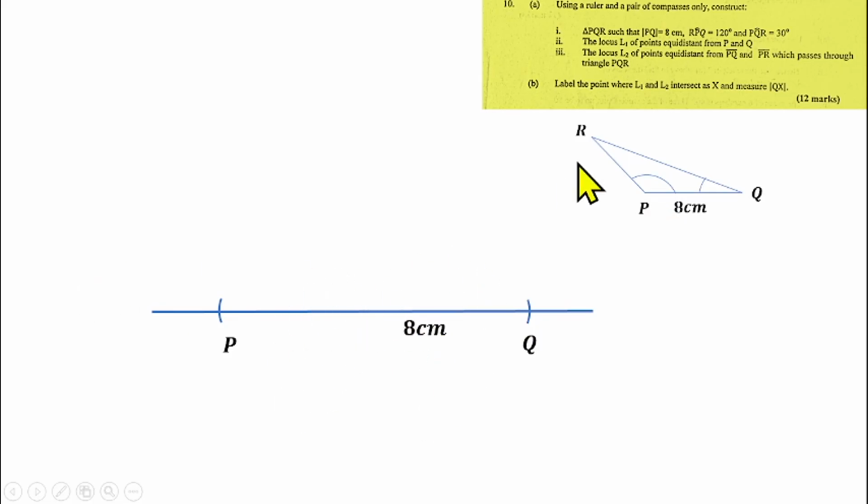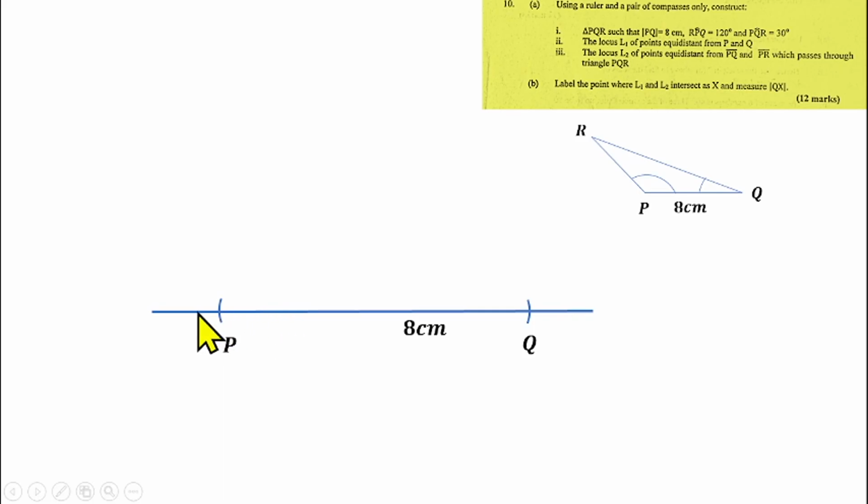Then having done that, we need to make an angle at P, which is labeled angle RPQ. So we need to make an angle here, and we also need to make an angle at Q here, which is labeled angle PQR, which is 30 degrees as well. Now let's start with the first one, which is angle 120 degrees at this place. So 120 degrees is an angle that you can construct with your compass. So what do we do? Take your compass again and close the compass to a specific radius that you want. Close it, not too small, not too big. Then put your pin here.